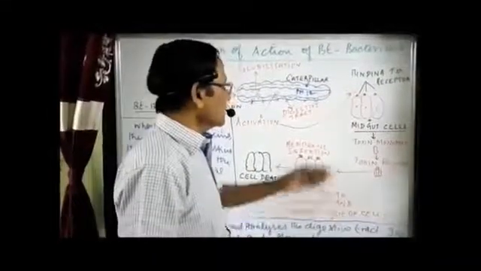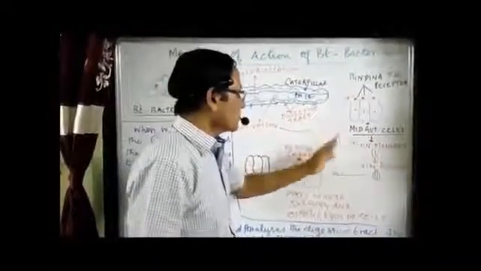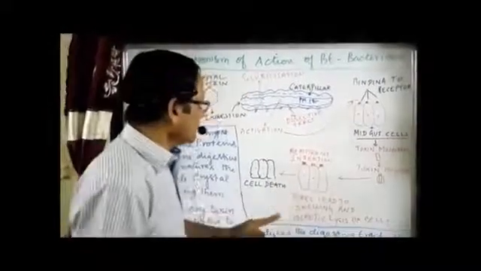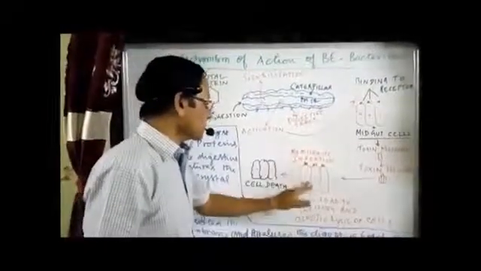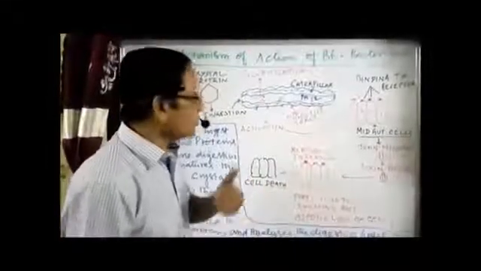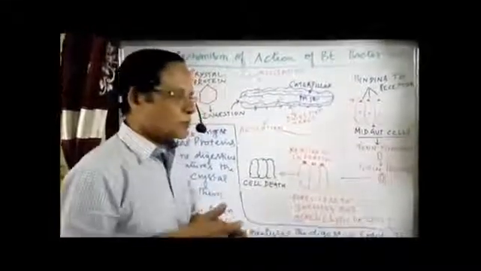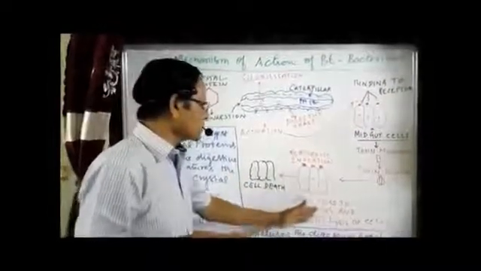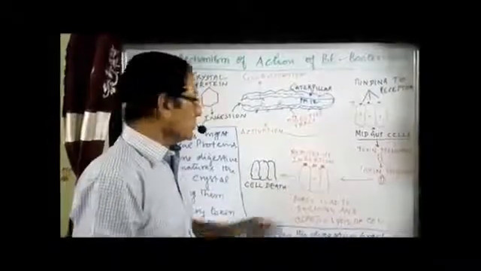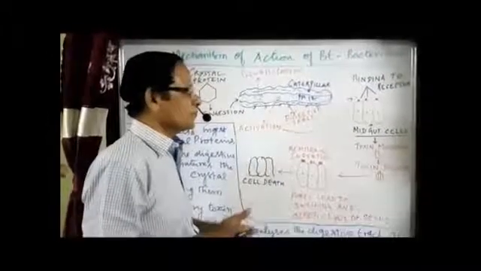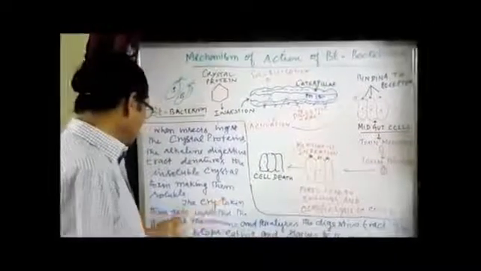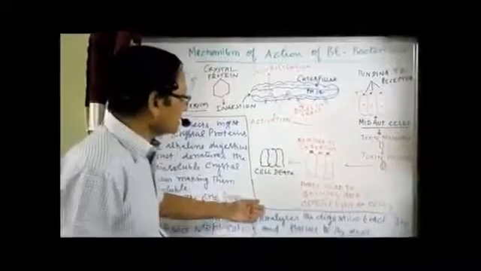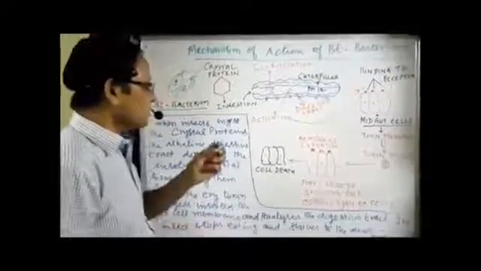The next step is conversion to toxin monomer and toxin polymer, and they get inserted into the membrane of the midgut cell, creating pores. Through the pores, what will happen? The water enters, the swelling of the cells occurs and causes osmotic lysis, the breakdown of the cells, which results in the death of the cell. This is what is happening. So the cry toxin gets inserted in the gut cell membrane and paralyzes the digestive tract by causing openings.